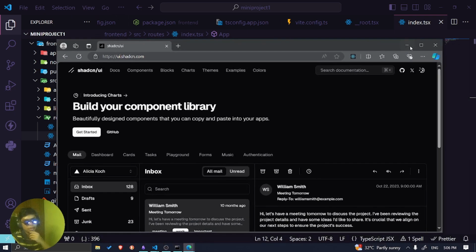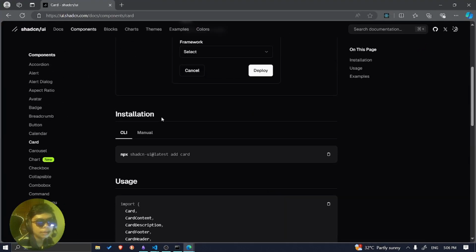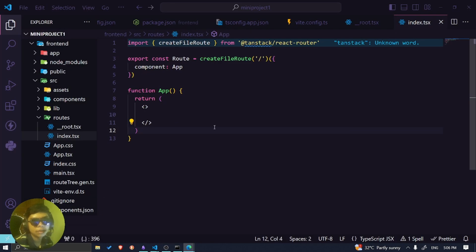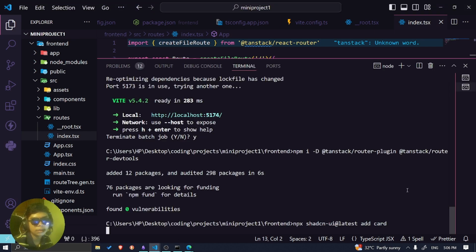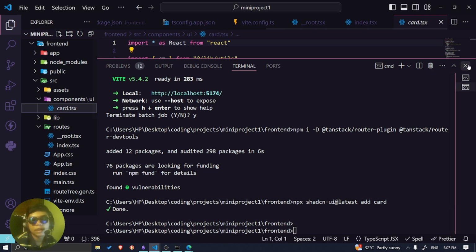If you don't know how to install it, you can just go to the docs, go to the components, go to the card, and then just copy this npm installation and install it. Done. I might build it later after this video, because I don't wanna expose some of the things in the backend, because I'm not really used to it. After that, if everything is fine, then I'm just gonna show it in a future video. But now we have the card right here, so we can import it.